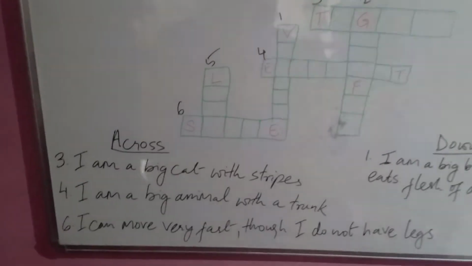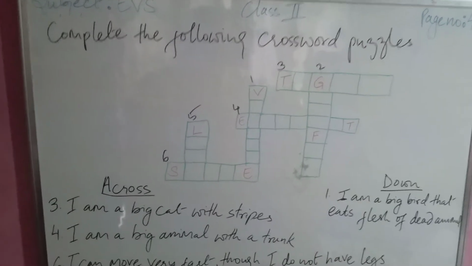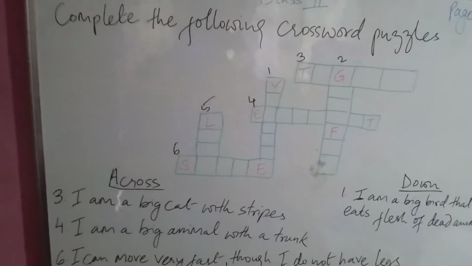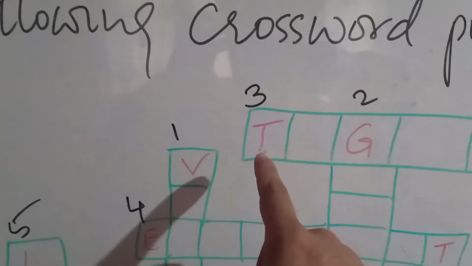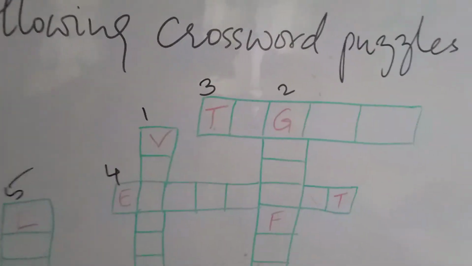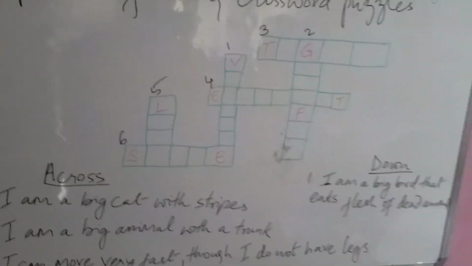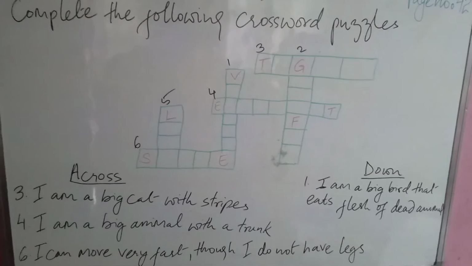So in the across question here, I'm a big cat with stripes. So number 3, we have to go to number 3 and fill these blanks. What it will be, I'm a big cat with stripes, you have to write it down.